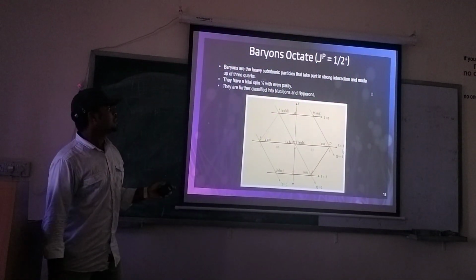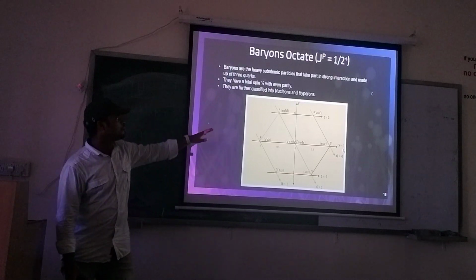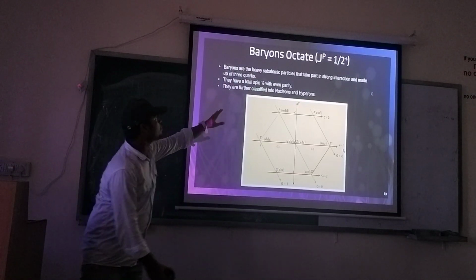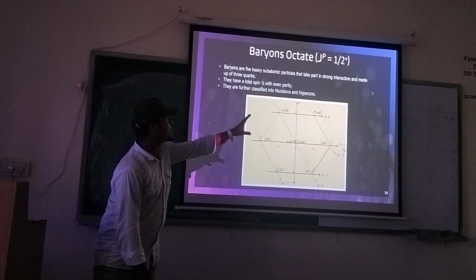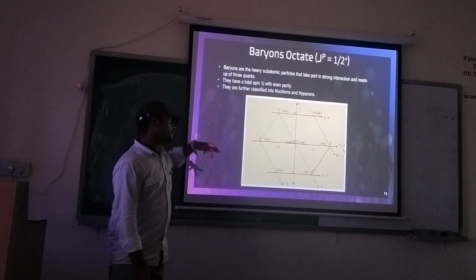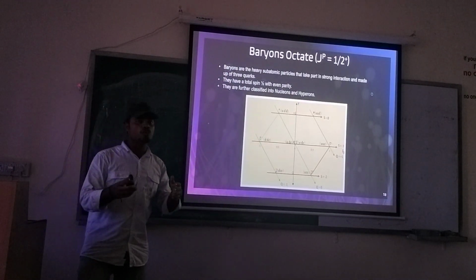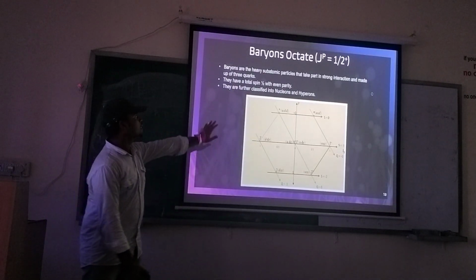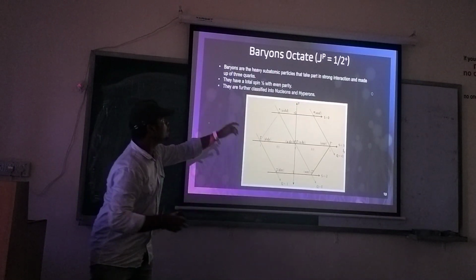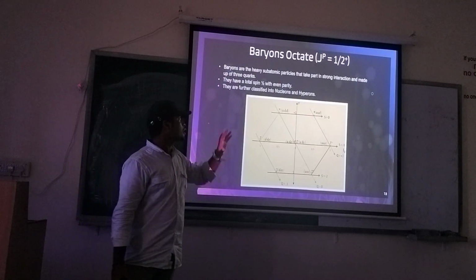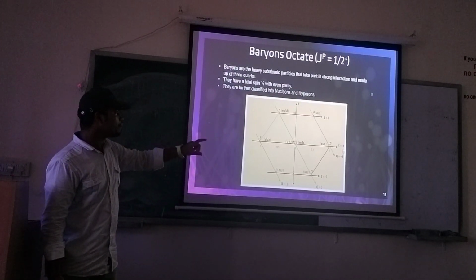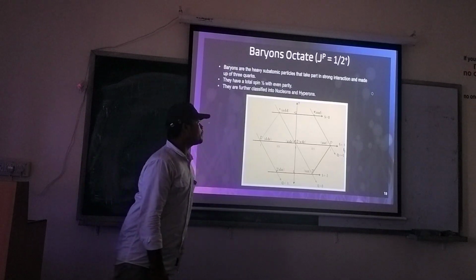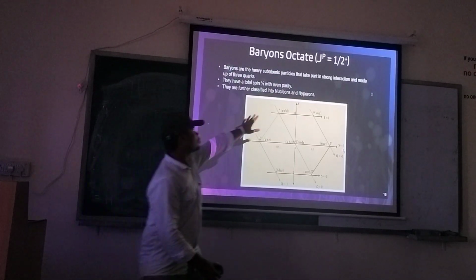The baryon octet. These are the baryons. The baryon family includes heavy subatomic particles which take part in strong interaction. But in the previous 2 slides, the elements do not take part in strong interaction. These are the particles which take part in strong interaction. They are made up of 3 quarks, and they have total spin half and even parity. It includes nucleon and hyperon.